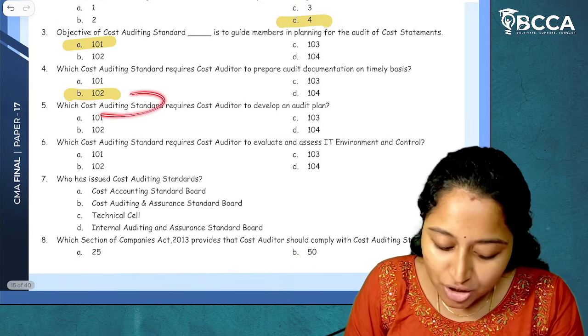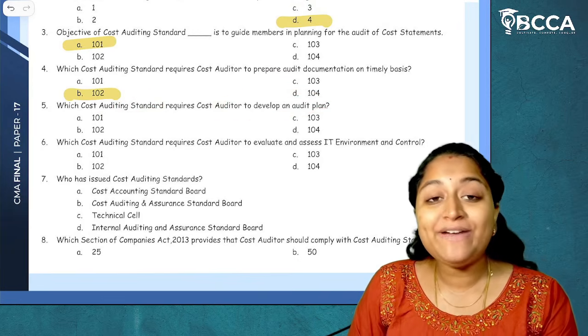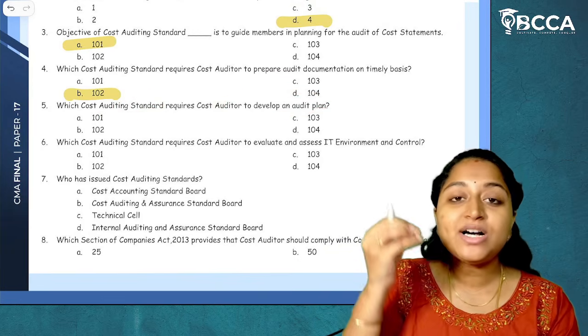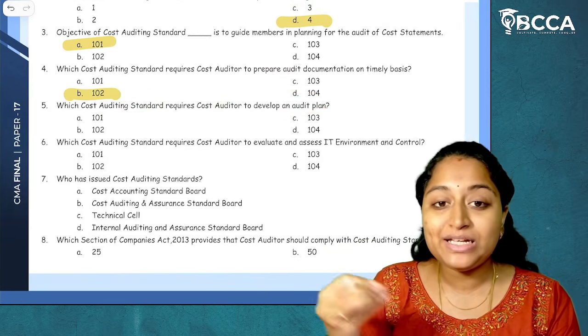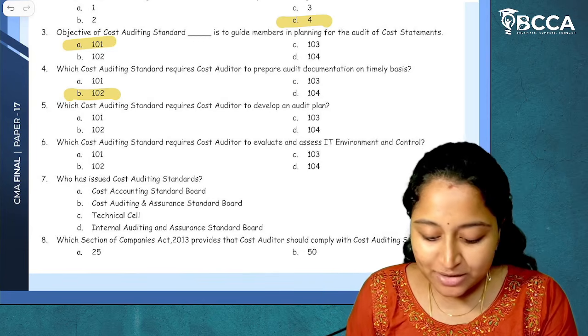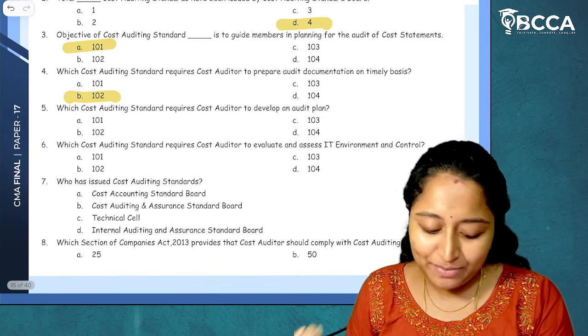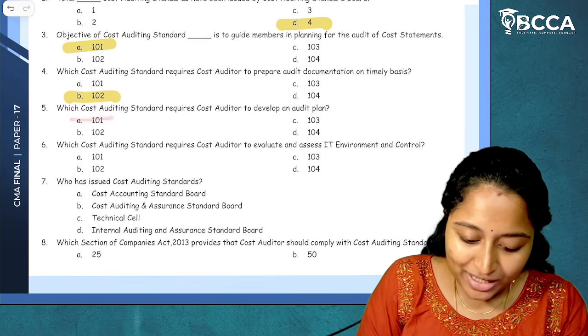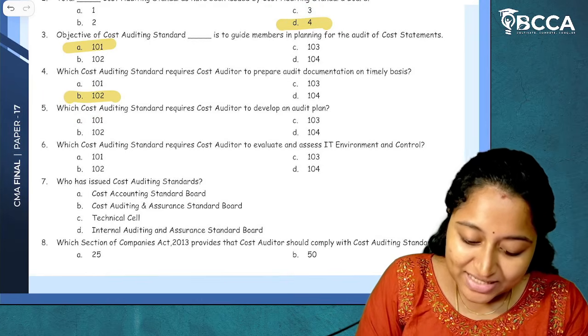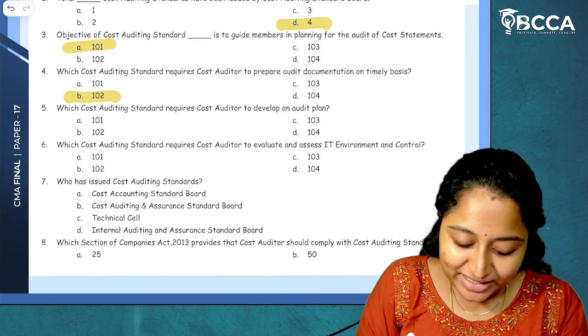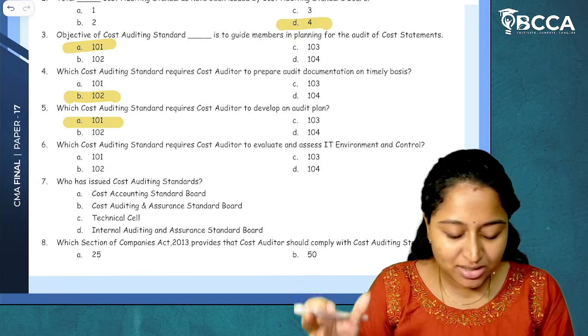Then, which cost auditing standard requires cost auditor to develop an audit plan? First, CAS 101 talks about the planning of cost audit statements. So, to develop an audit plan, it is CAS 101. I hope it is clear. Just the way of questioning is getting changed, but the answer is same.